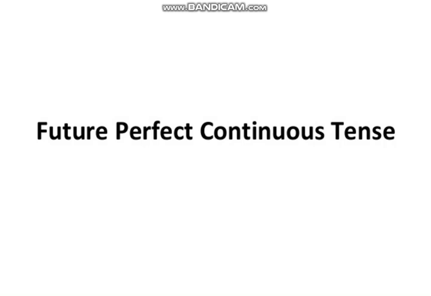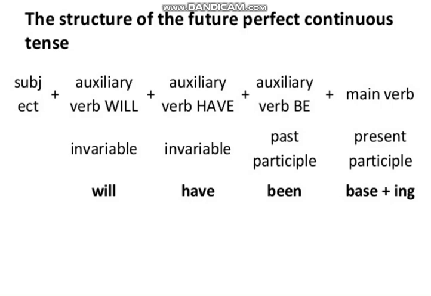Today we are going to discuss our last tense, that is future perfect continuous tense. Let's first discuss the structure of future perfect continuous tense. As you know, we would be having the subject at the start of the sentence, then auxiliary verb will. I have told you in my previous lecture as well that only will is used as a helping verb in all four types of future tense, whether it is future indefinite, future continuous, future perfect, or future perfect continuous.